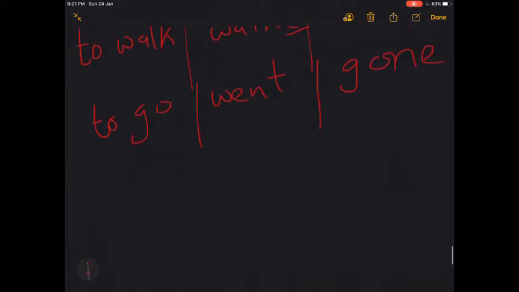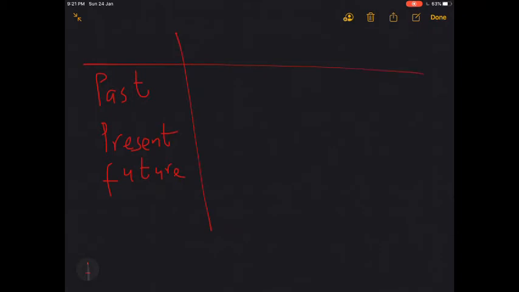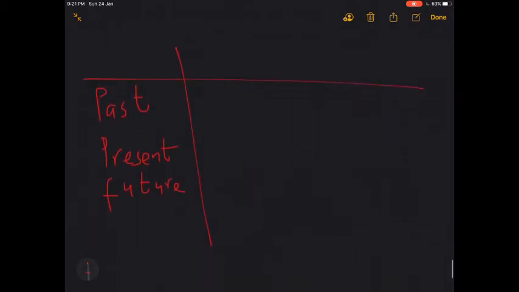Tenses can be grouped this way: the past, the present, and the future. There are four main kinds.